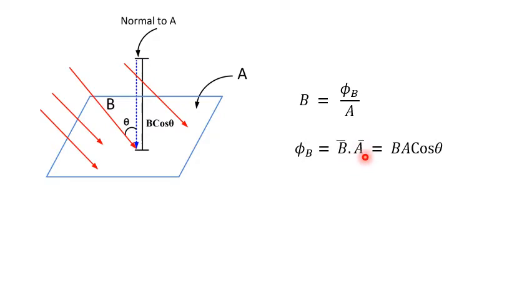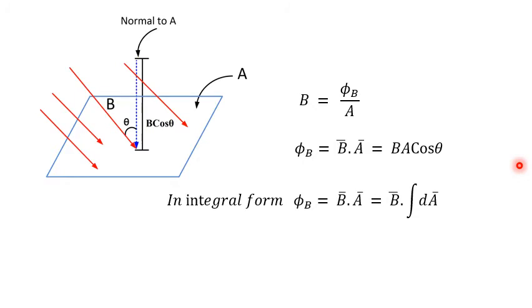Then the dot product of B bar and A bar is nothing but BA cos theta. Now B cos theta is the magnetic field component along the normal, and A is the area. Then the flux along the normal is phi B. So phi B, the flux along the normal to the plane in the diagram, is AB cos theta. Now we can write simply BA cos theta or B bar dot A bar. So I am keeping B bar dot A bar.